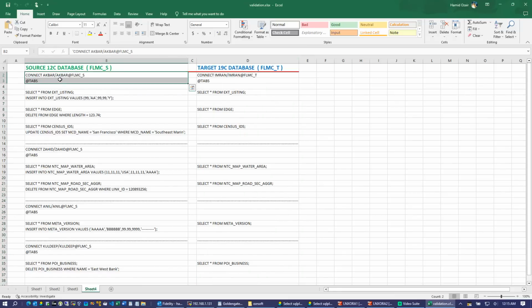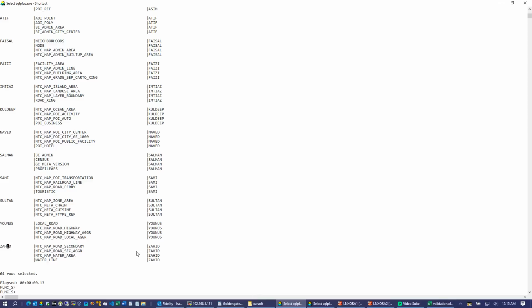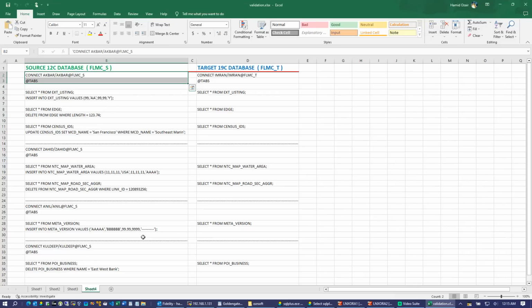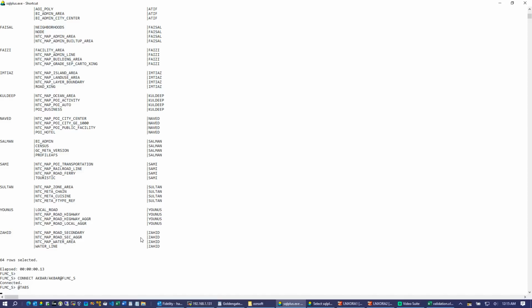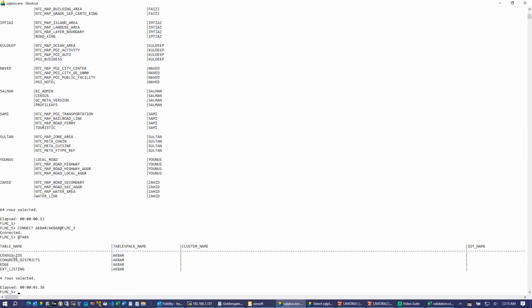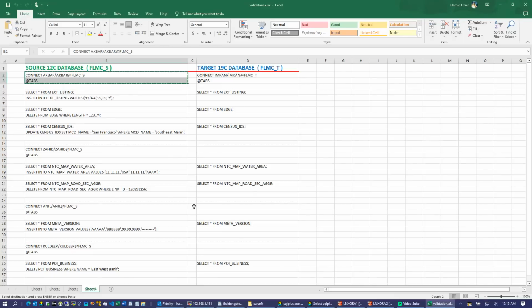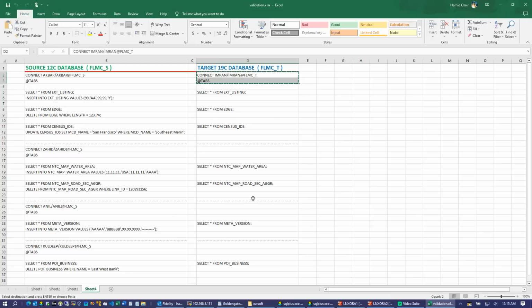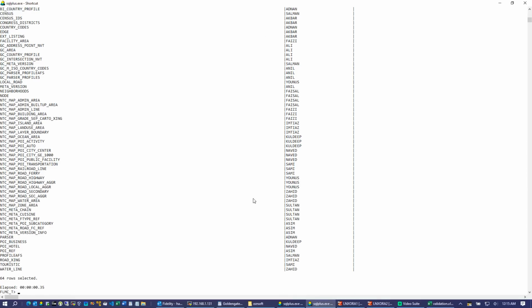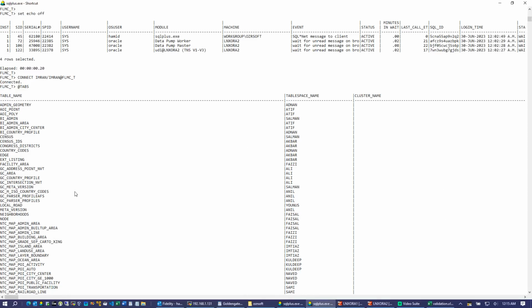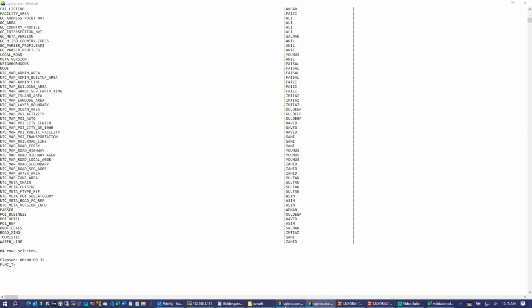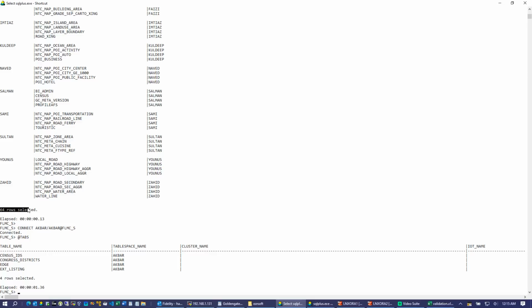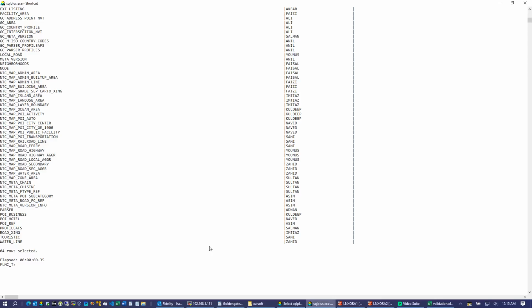I'm going to connect as Akbar in the 12C database, and Akbar has 4 tables. And I'm going to connect as Imran in the 19C database. This schema contains all 64 tables from the source schemas in just one schema.